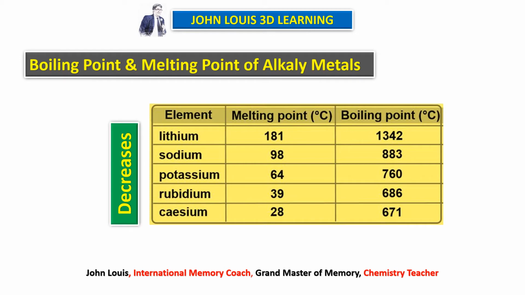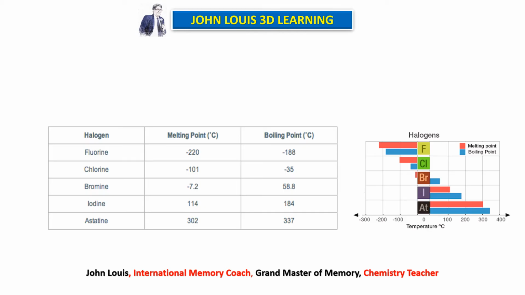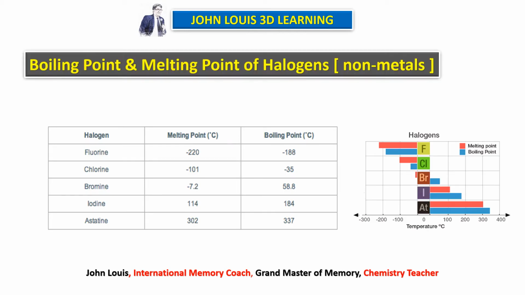So here it decreases. Now let us see the boiling point and melting point of halogens. Look at the data here. Melting point of fluorine is minus 220 degrees Celsius, chlorine minus 101 degrees Celsius. I told you some of the elements will have negative boiling point and melting point. These are examples here. Then bromine minus 7.2, iodine plus 114 degrees Celsius, astatine plus 302 degrees Celsius. So it goes on increasing when we go down the group here for non-metals.